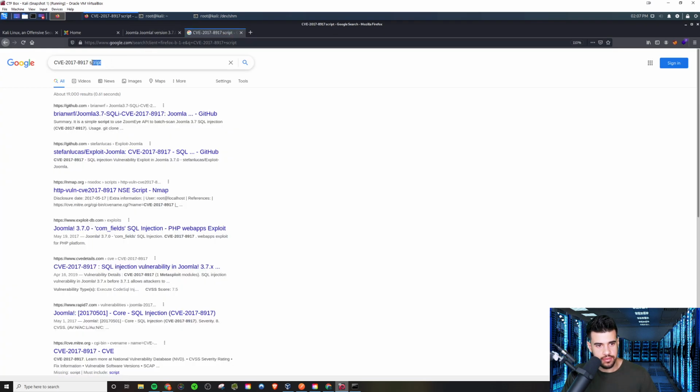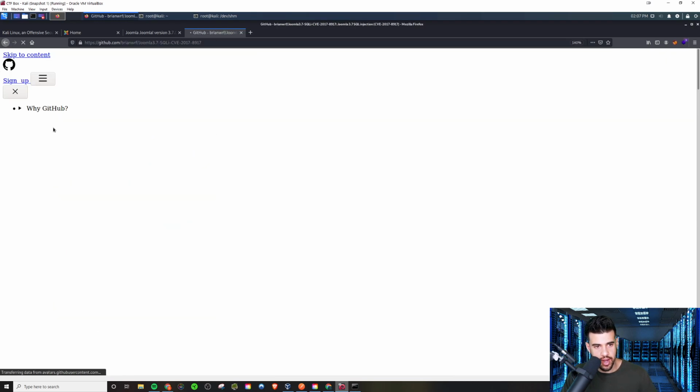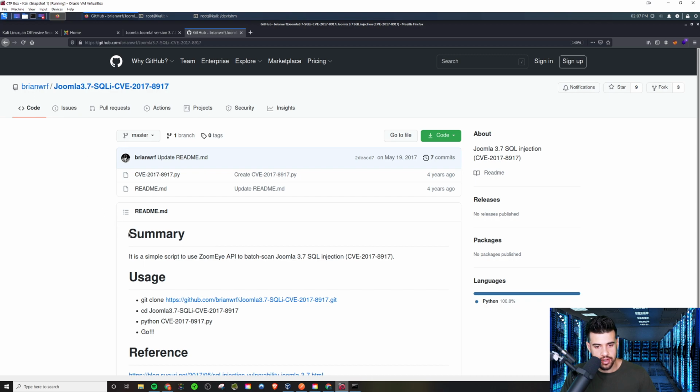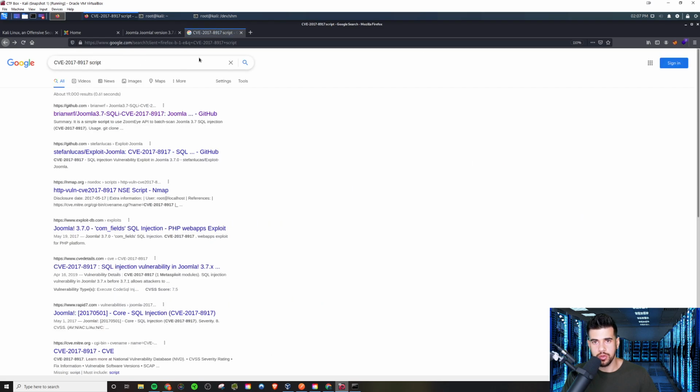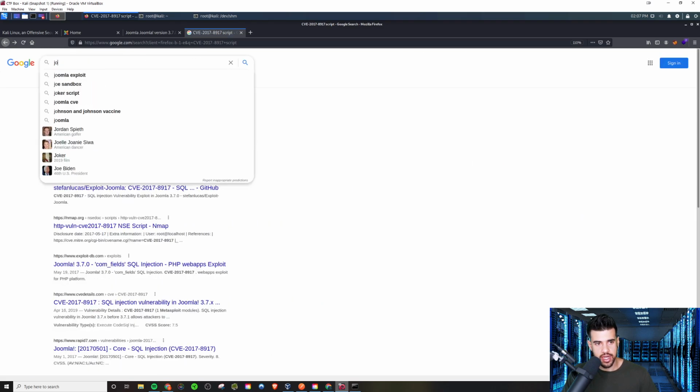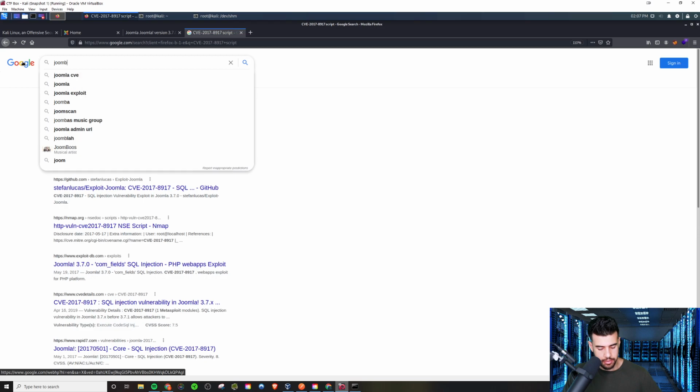And basically, we need to find an exploit, right? And we see a number of them here that we could potentially use. These are different scripts, different Python scripts that people made to exploit this and get information. The one I'm going to use that I found was Joomla, I believe.